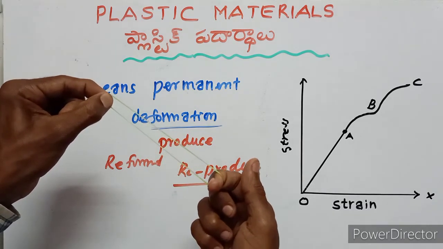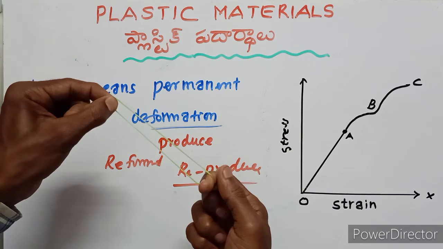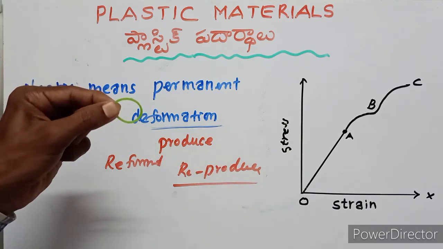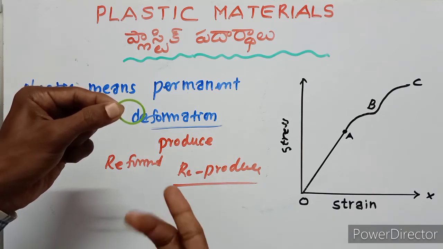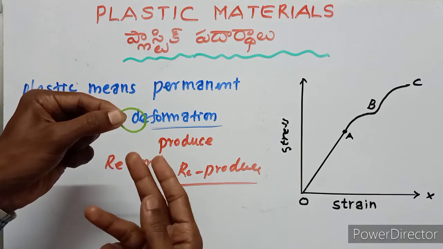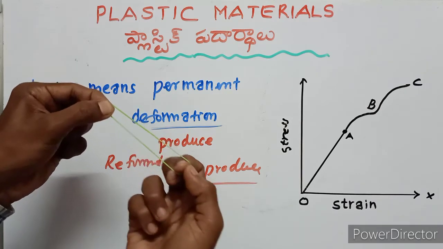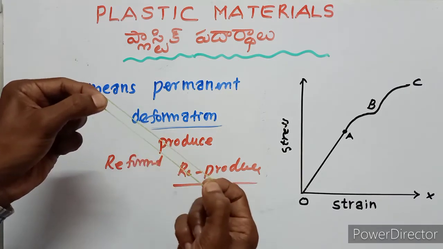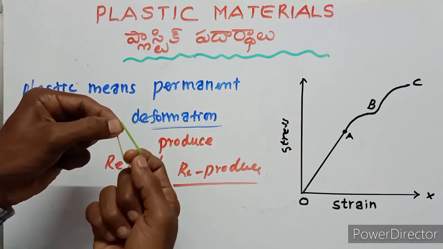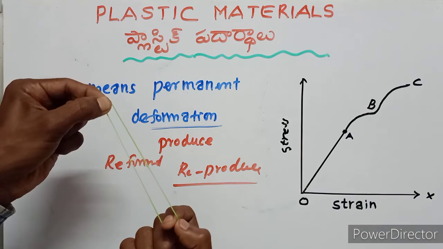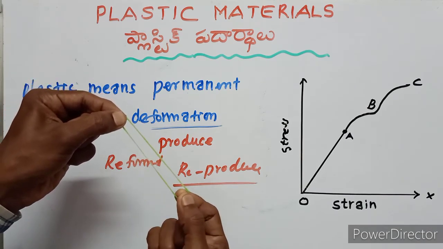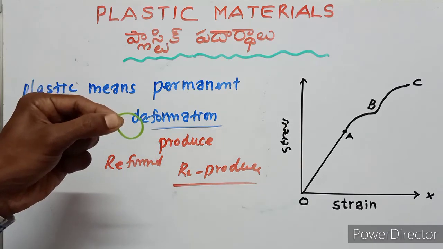After we remove the external force, the rubber is same reformation. Reformation means as it is position. We applied the external force, then we remove the external force, and the rubber is as it is same formation.